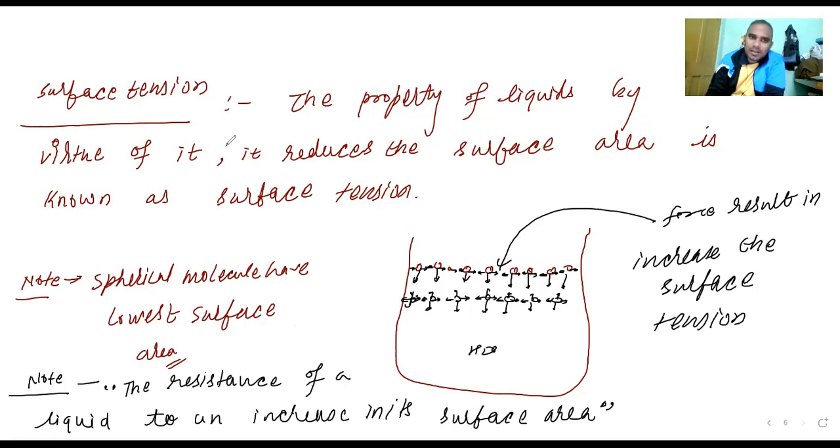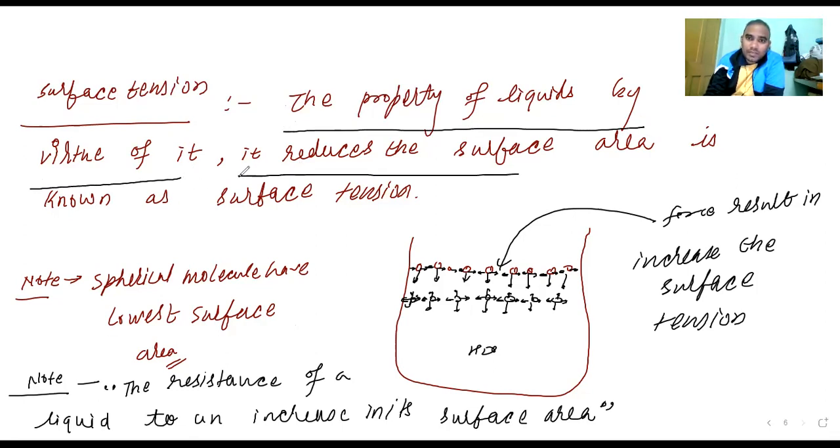So here we wrote that the property of a liquid by virtue of which it reduces the surface area is known as surface tension. Both statements are true. One is from your book, and the top one I have given from my own concept. Can you understand this? Okay, so let me try to make you understand the examples of surface tension.